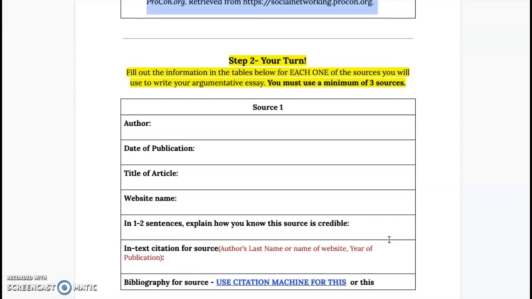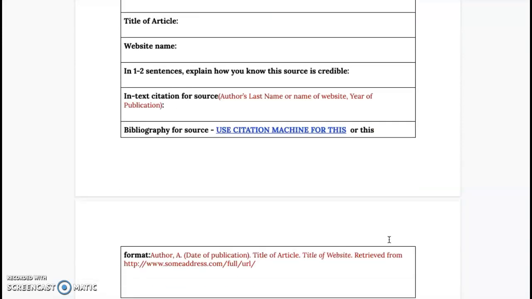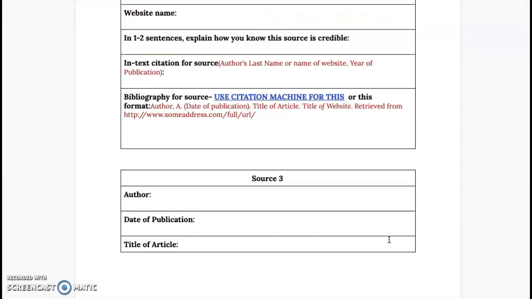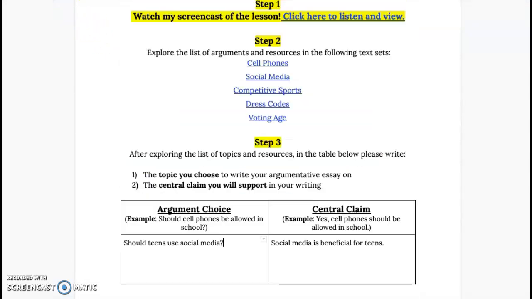Okay, you are going to do three. Find three credible sources that you will use to prove your claim, that you chose on the 16th. If you have not chosen your claim yet, you may use this one, or go on to the sites and pick one quickly and submit it to me so I can write it down.